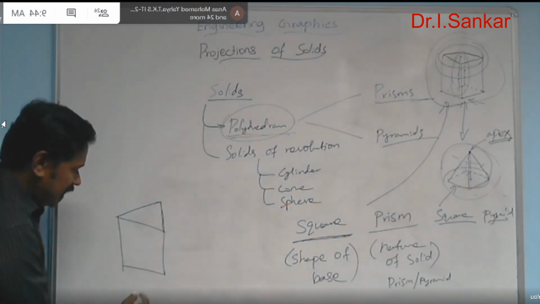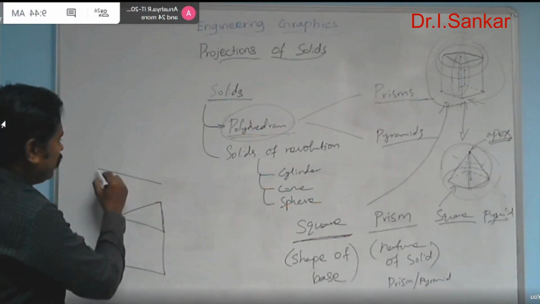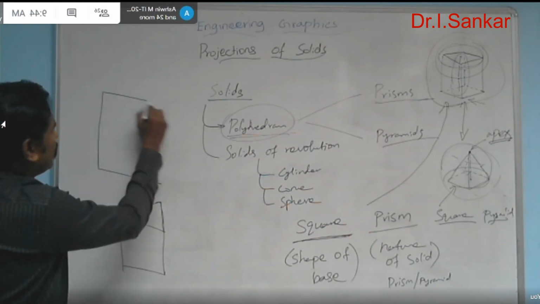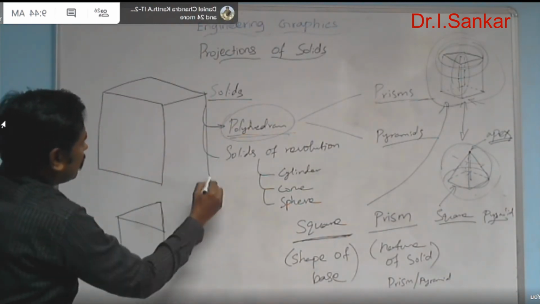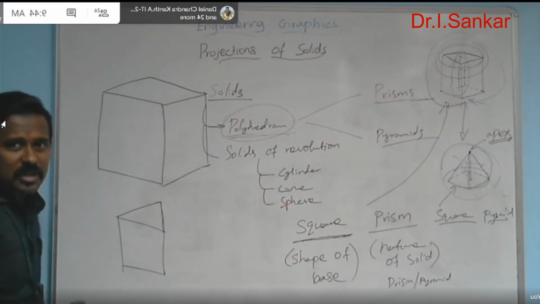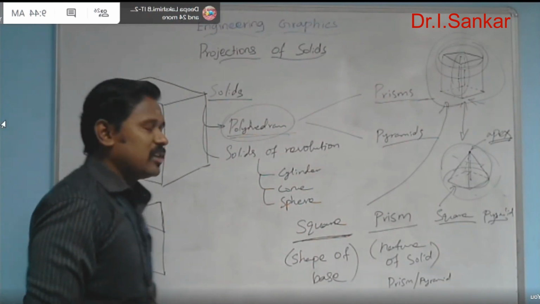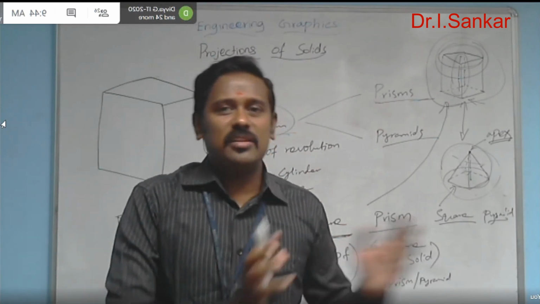It is actually a triangular prism. If you want to name it, what is the name? Rectangular prism. In that way, you can name the solid based on its base shape and the nature of the solid.